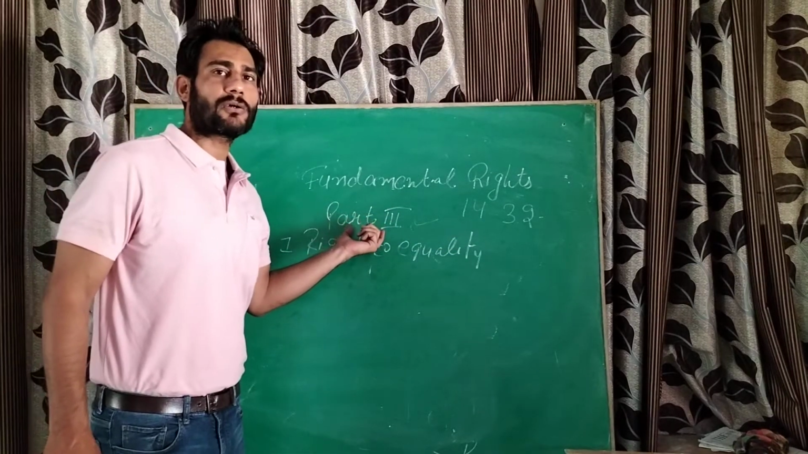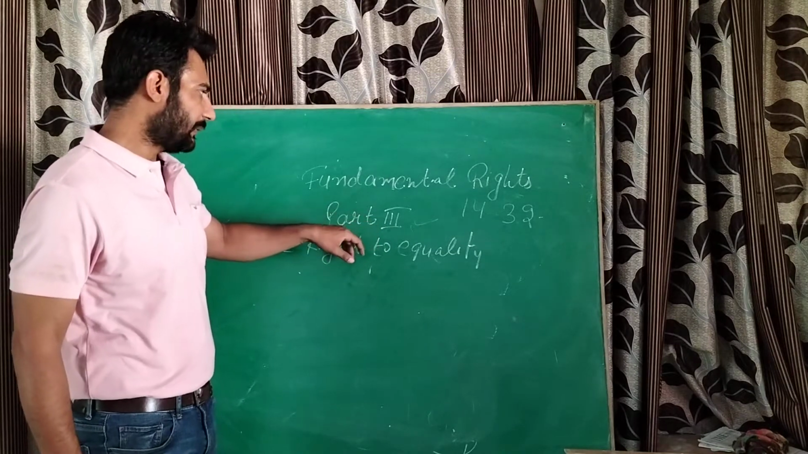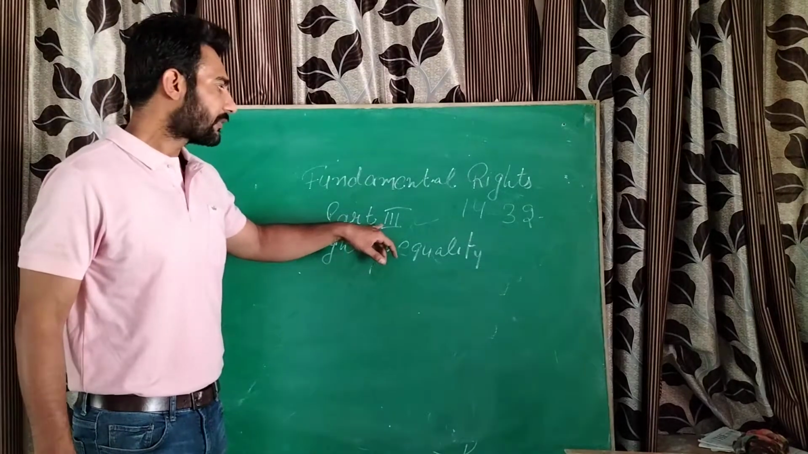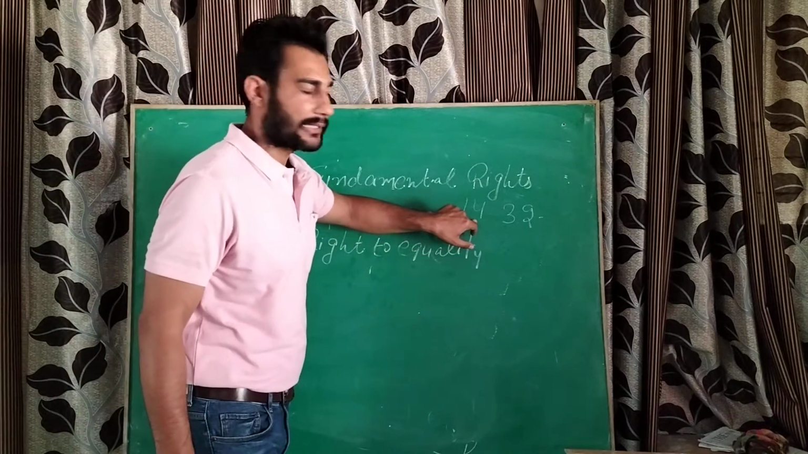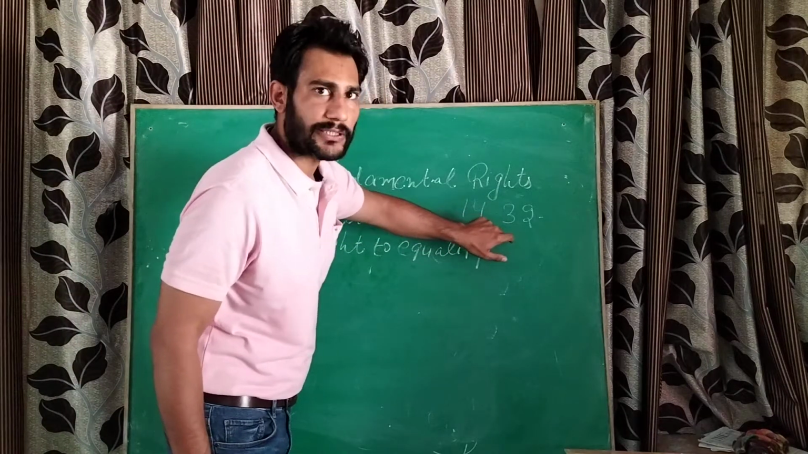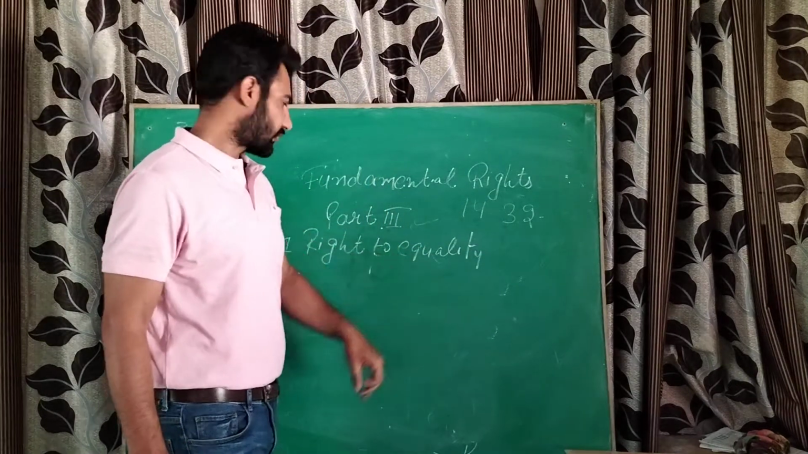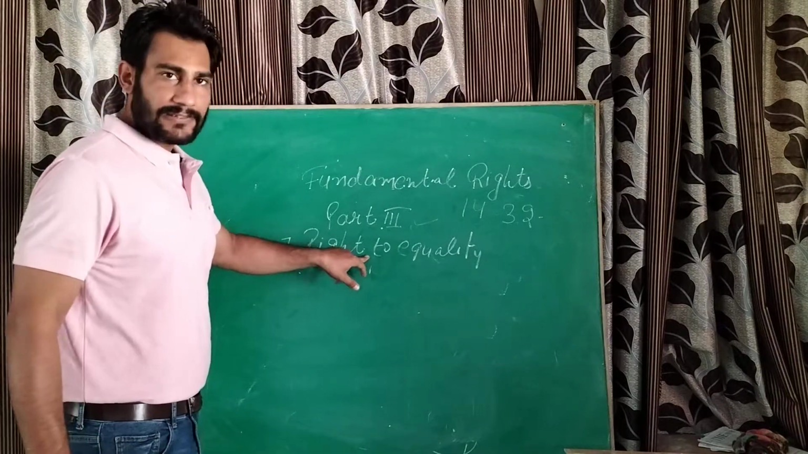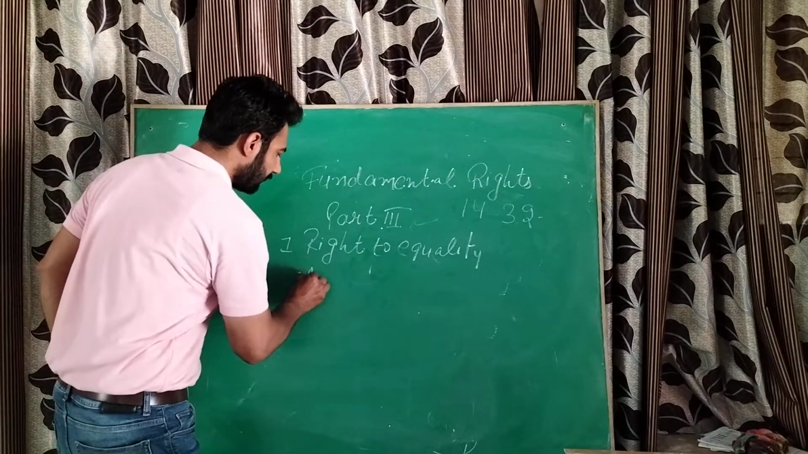Which part of the Constitution deals with the fundamental rights? Our answer will be Part 3rd of the Indian Constitution deals with the fundamental rights, and the articles are 14 to 32, and we will now discuss articles 14, 15, 16. So, right to equality. This is our first fundamental right, in which Article 14